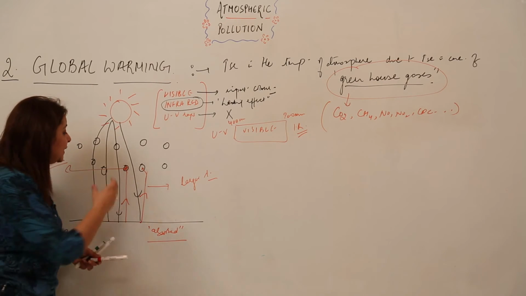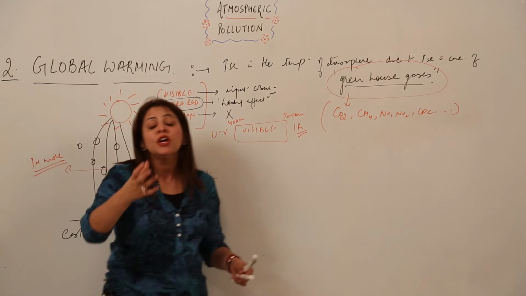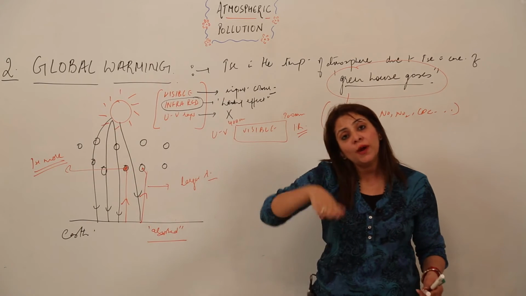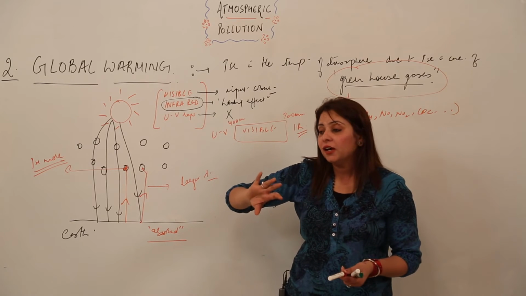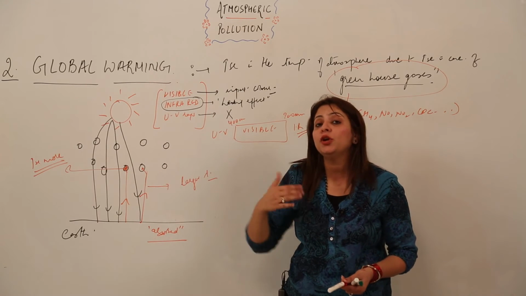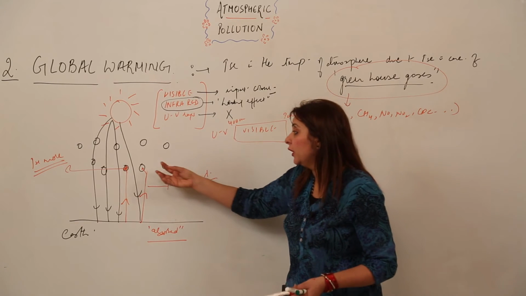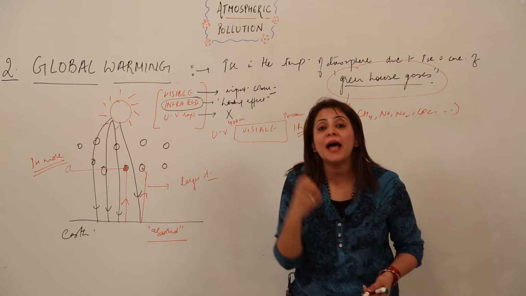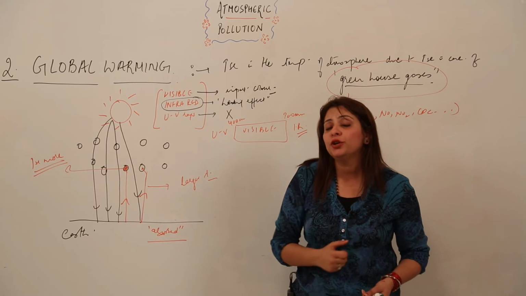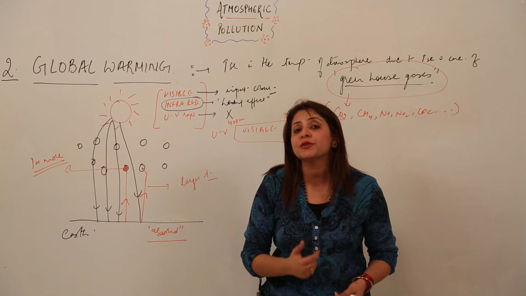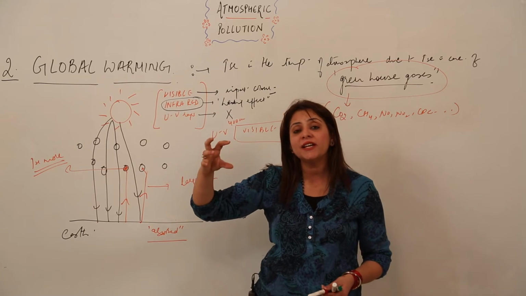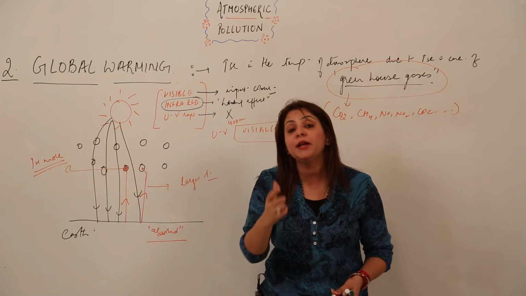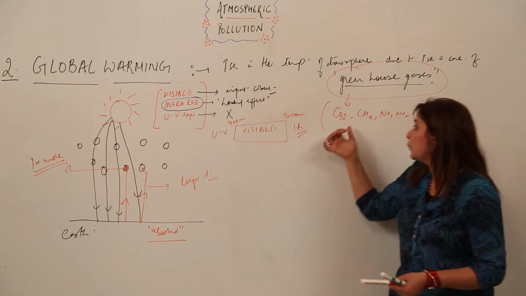So that means these gas molecules allow the infrared rays of larger wavelength to enter, but they do not allow them to pass out again. They just trap those rays, and as I have told you, infrared rays are the main cause of the heating effect. So when these rays get trapped in the gas molecules present in the air, and mainly which gas molecules? These ones, right?